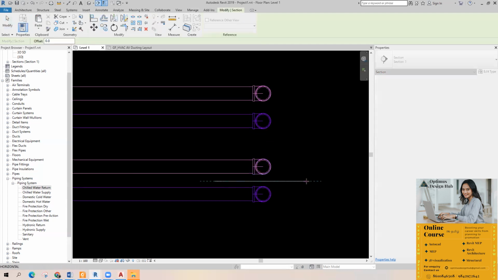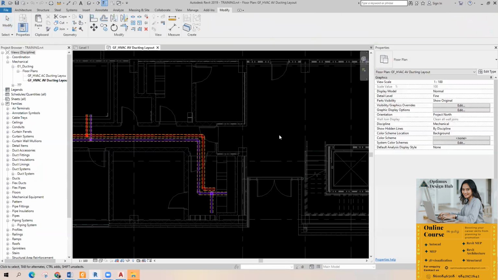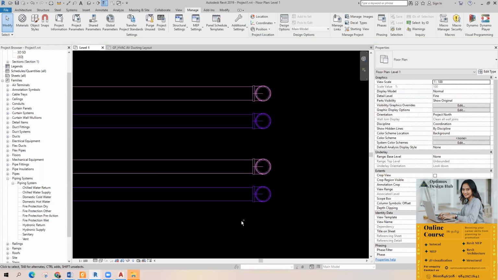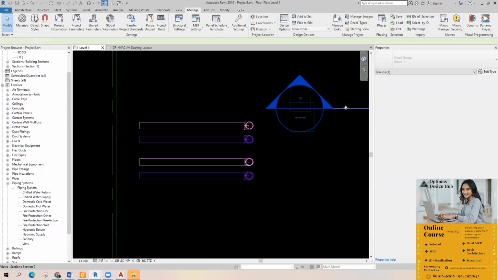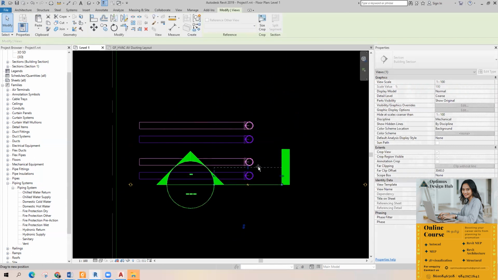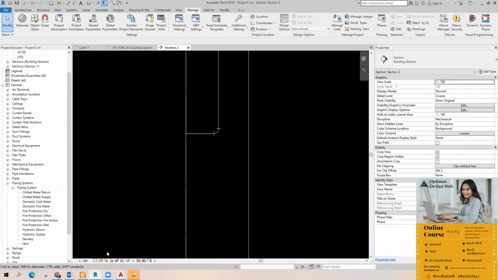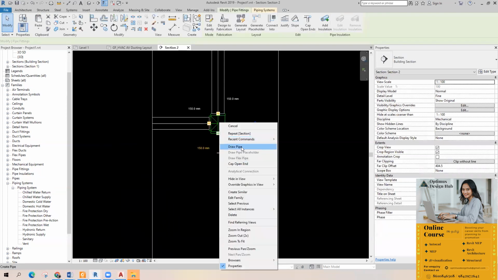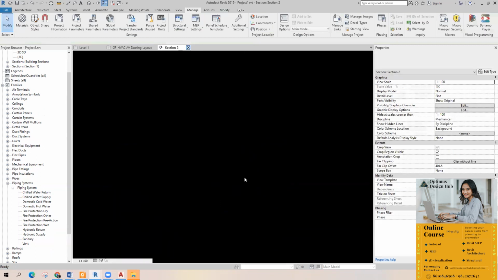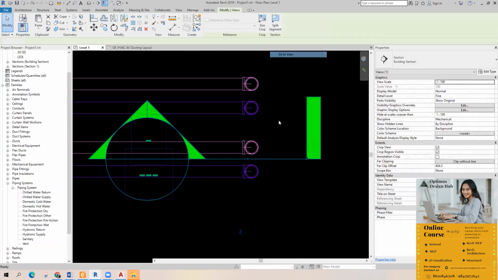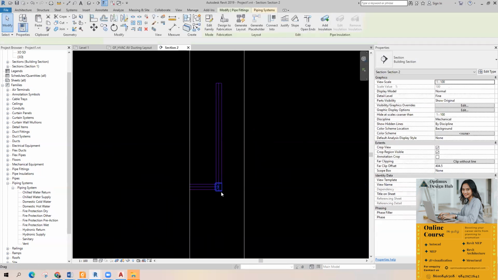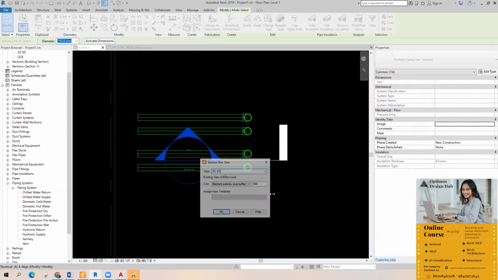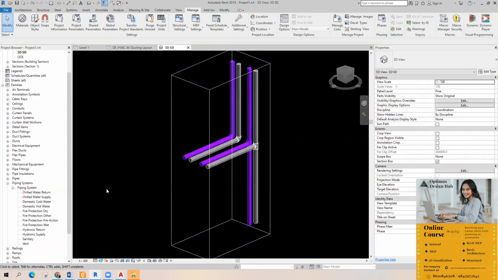So I'm going to take a section. Fine. Just converting the elbow to T. So you have these pipes.